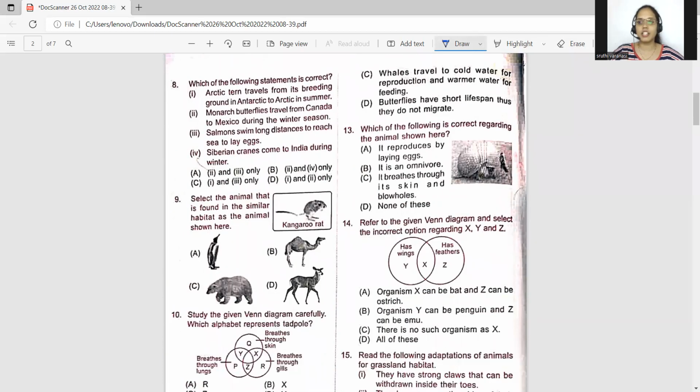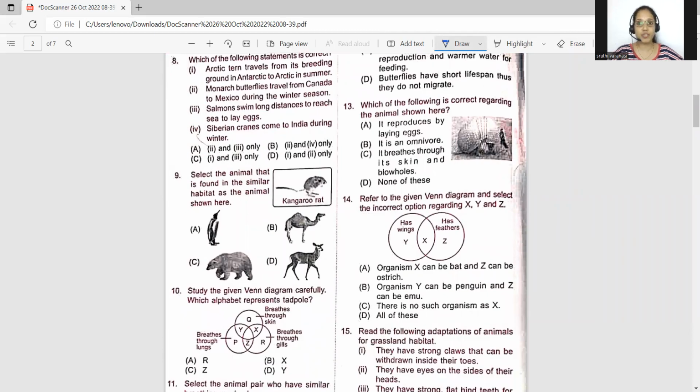Okay, students, let's solve the eighth question. You have to choose which of the following statements is correct. The statements are like this. Arctic tern travels from its breeding ground in Antarctic to Arctic in summer. So there is a difference here, students. Antarctic is in the southern part of the earth, right?